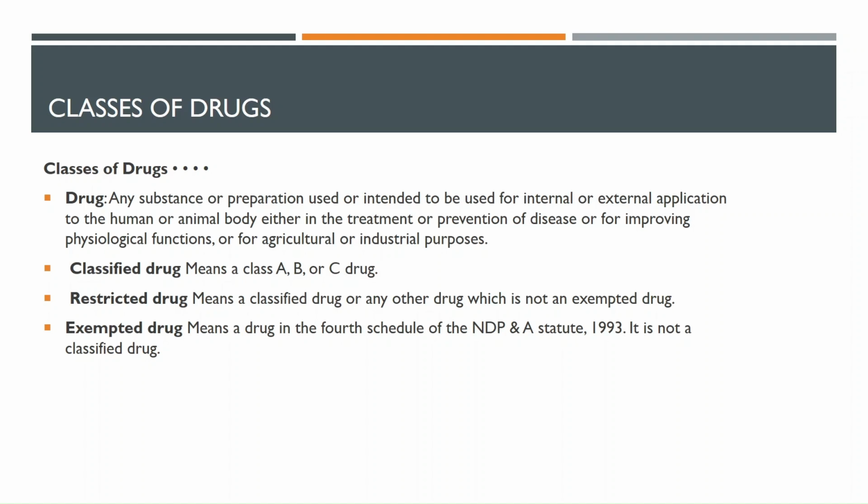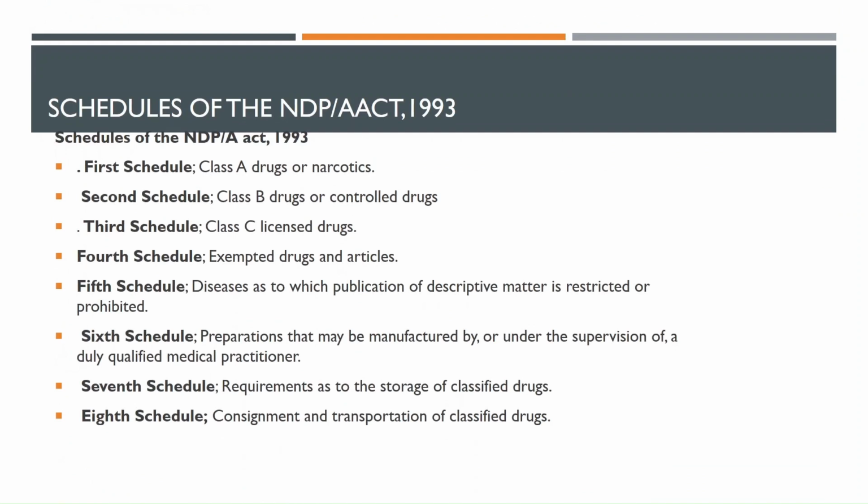So we need to know what a restricted drug is and what an exempted drug is. A restricted drug means a classified drug or any other drug which is not an exempted drug. And an exempted drug is one that belongs to the 4th schedule of the National Drug Policy and Authority Statute of 1993, and it is not a classified drug. Remember, classified drugs are those that are class A, class B, and class C, guys.